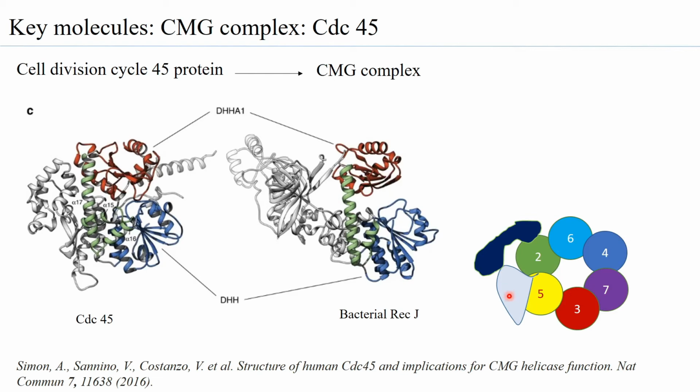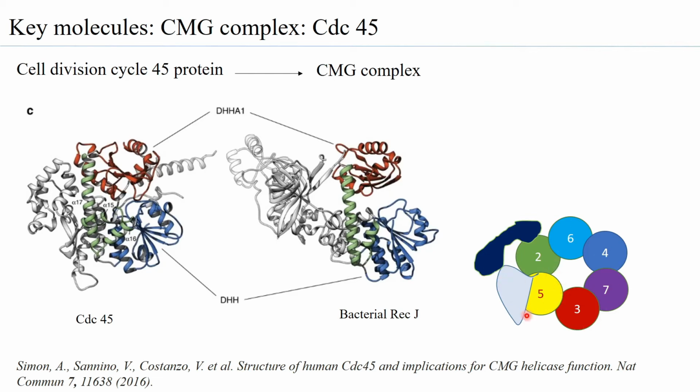So on binding of the CDC45 and the GINS to the MCM2-7, you have the pre-RC getting converted to the pre-initiation complex.